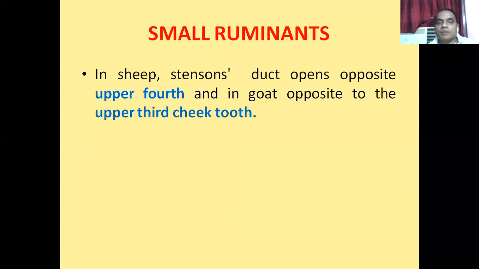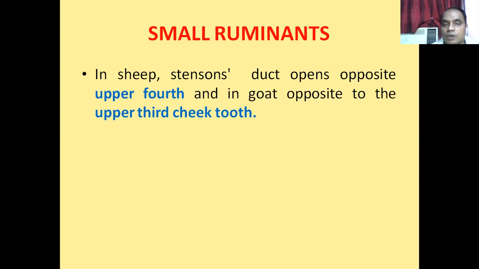What about the small ruminants? You just remember the opening of the extension duct. In the sheep, the extension duct opens opposite to the upper fifth cheek tooth, so the papilla salivalis is situated in the buccal vestibule at the level opposite to the upper fifth cheek tooth.